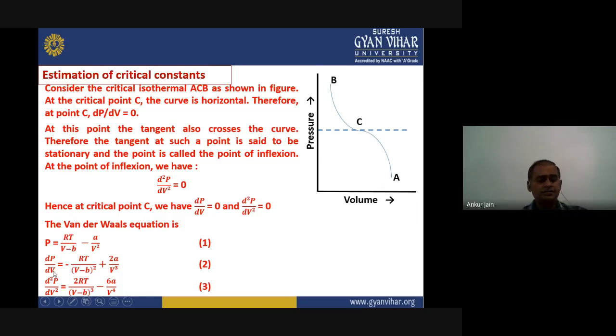Similarly, if we differentiate one more time with respect to volume, we get d2P upon dV square equals 2RT upon V minus b to the power 3 minus 6a upon V to the power 4. These are named equations 1, 2, 3.